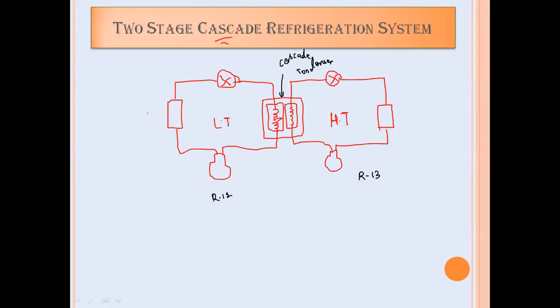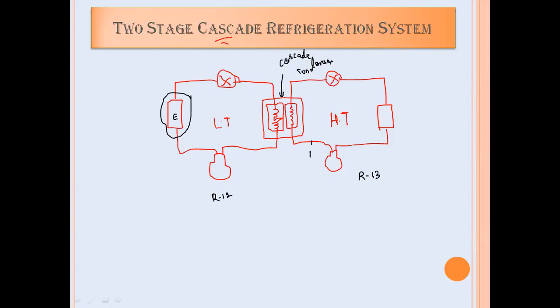And the very low temperature which we are maintaining, that is, below minus 150 degrees centigrade which we are going to achieve, that very low temperature will be achieved inside the evaporator, or surrounding the evaporator, of the low temperature cycle. Now how will that system work? Point number 1 will be here.